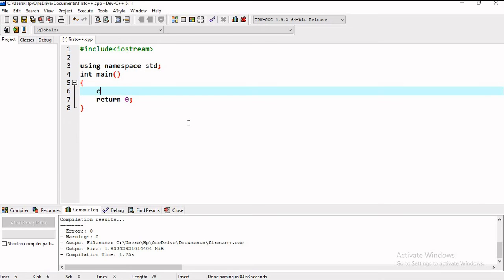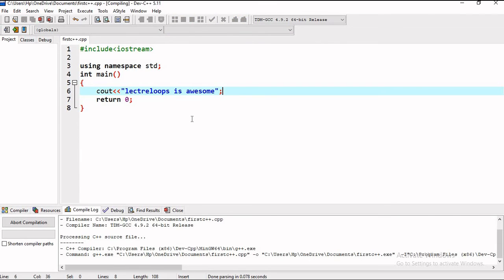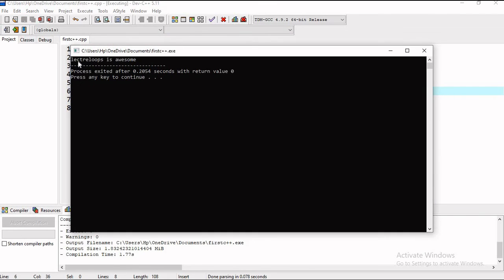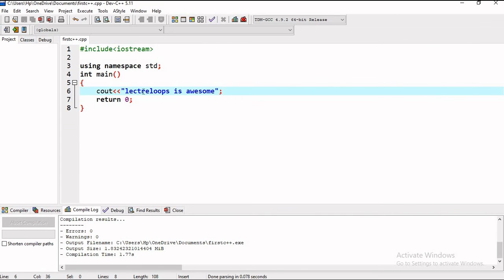Suppose you want to display a message from your program, and the message is like "lecture loops is awesome." I know that is only going on in your mind right now. So let's compile it. Yes, lecture loop is awesome. Let me correct the spelling.